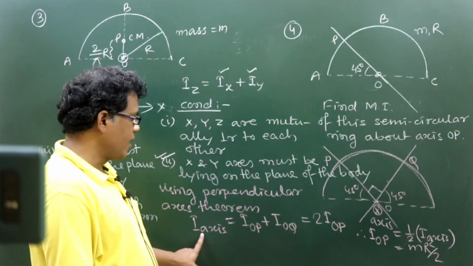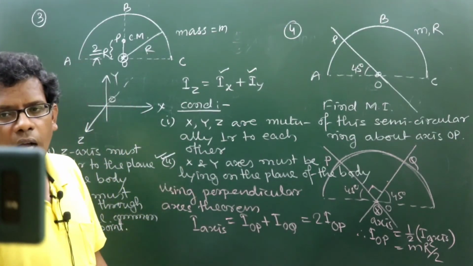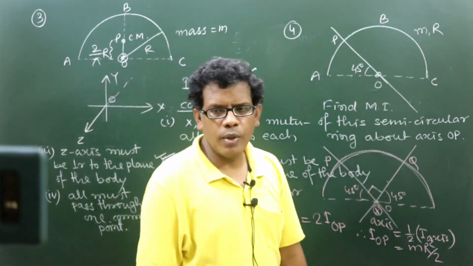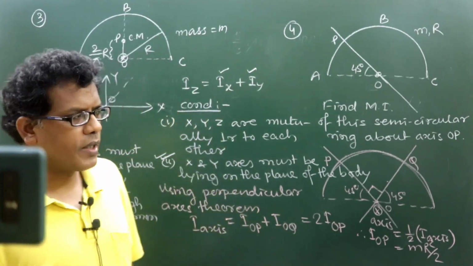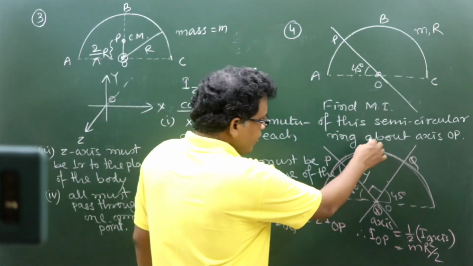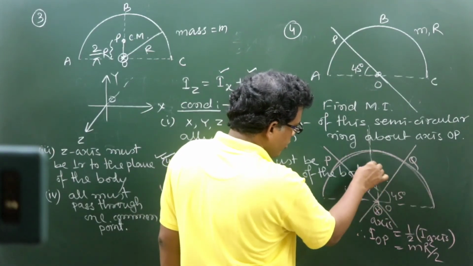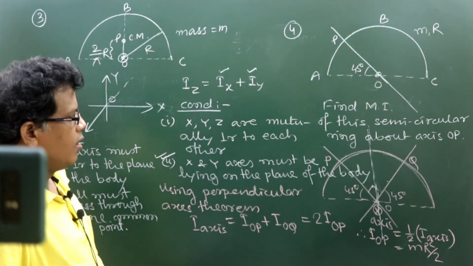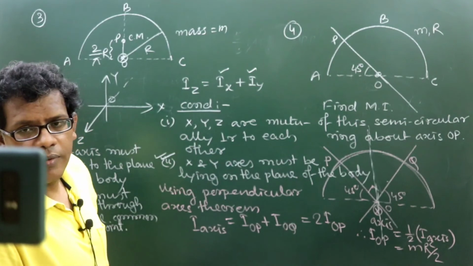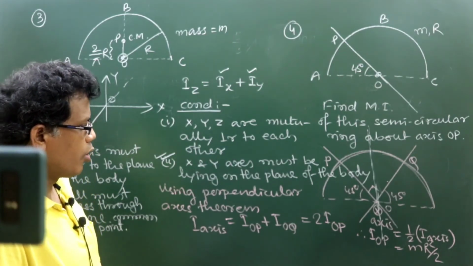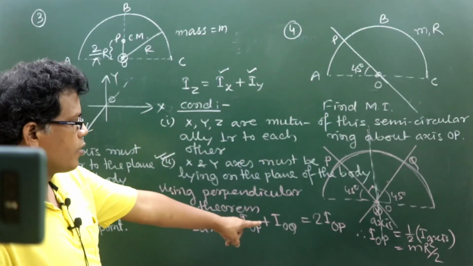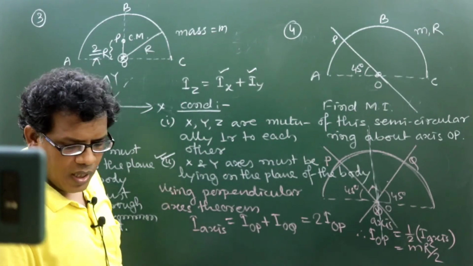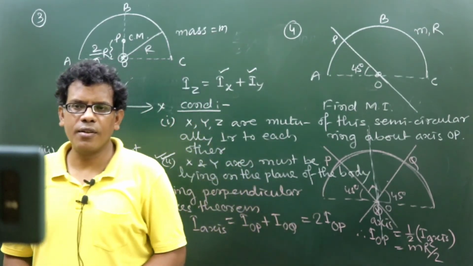This axis, the third one, is passing through the common point and perpendicular to OP and OQ. So, yes, that is why I can write down I axis should be equal to I about OP plus I about OQ. And then OP and OQ are identical as per the symmetry. If you draw the line of symmetry through the point O, you will see that OP and OQ are in symmetrical position, right. So whatever will be the value about OP, the same result will be about OQ also. That is why I can write IOP plus IOQ as equal to twice of IOP. Therefore, IOP becomes half of I axis. Are you getting it or not?